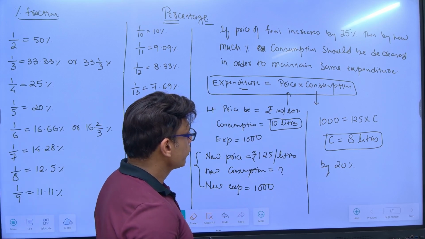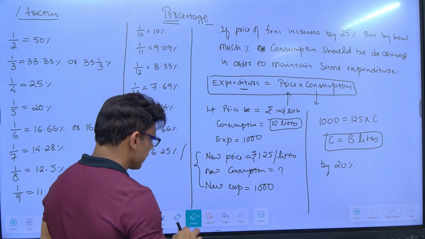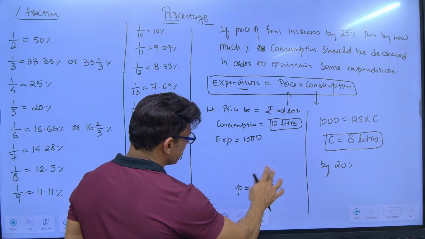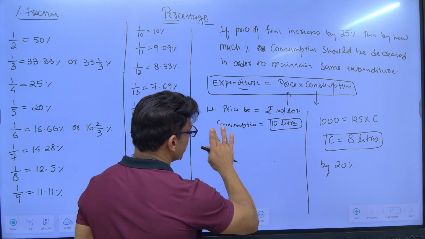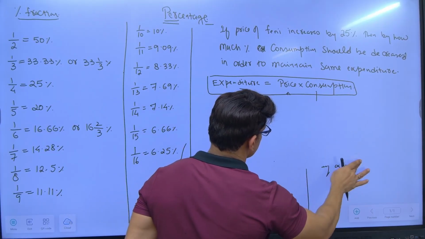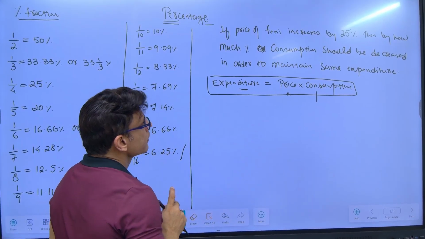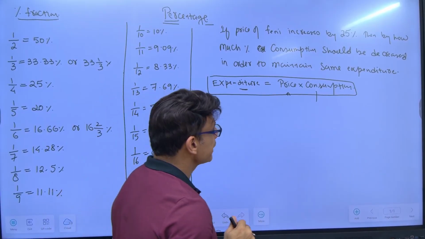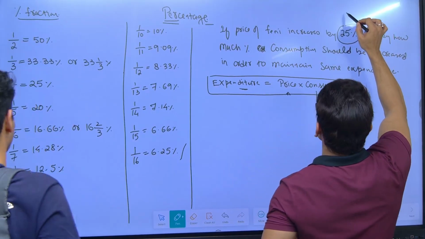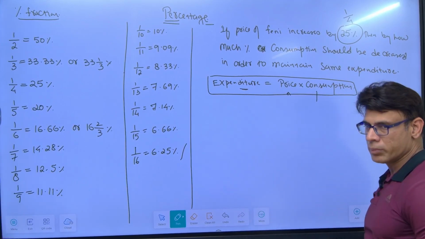if you don't want to get into this long method of solving, then there is another method. And what is that method? For that method, what you need to know, let's see. First thing, you should know the fractional equivalent of the percentage. So it is 25%. This is equal to 1 by 4, right?